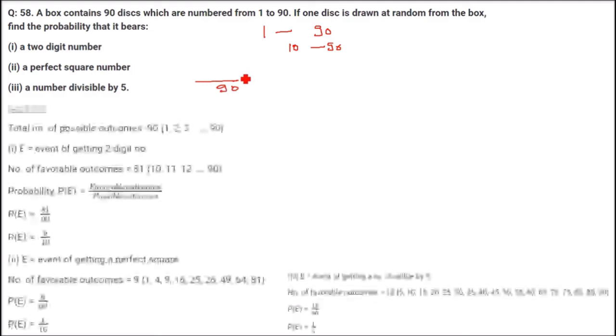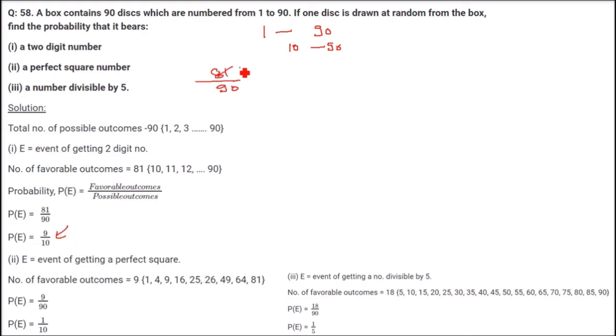Favorable outcomes are from 10 to 90, which are 81 numbers. So 81 by 90 is the probability, which is going to be 9 by 10. 9 9s are 81, 9 10s are 90.